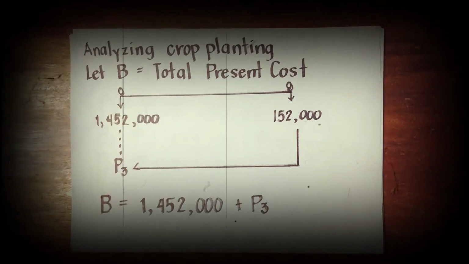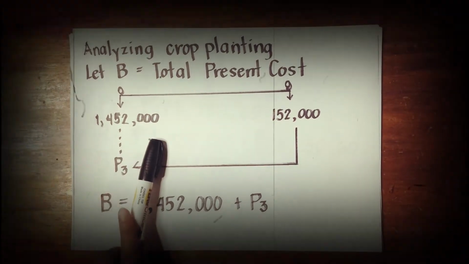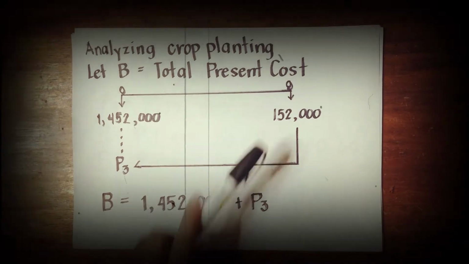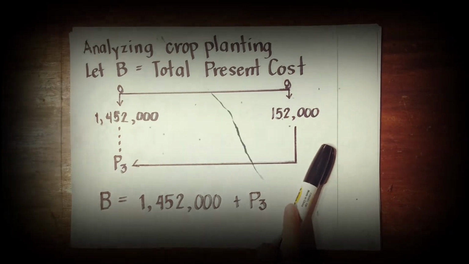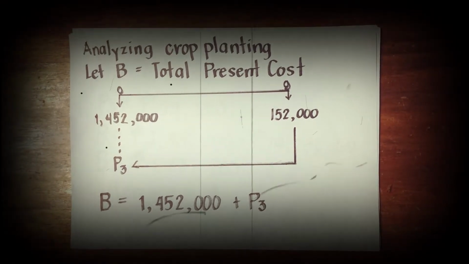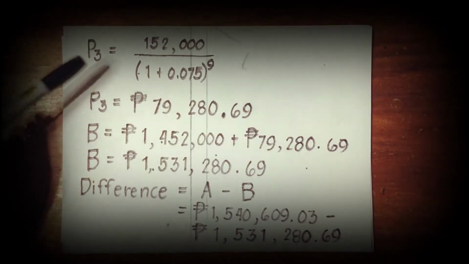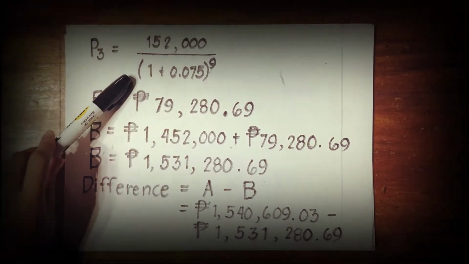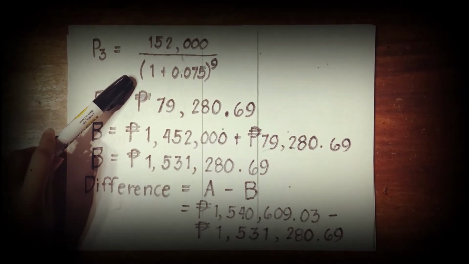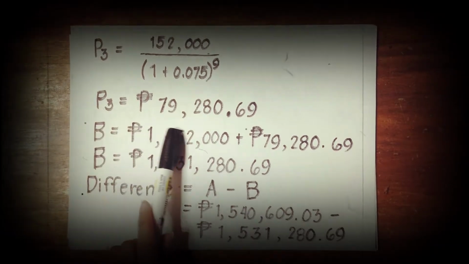The cash flow for crop planting at year 0, given the original cost, is 1,452,000, and at the end of the 9th year, there will be a maintenance cost of 152,000. From the cash flow, the equation will be 1,452,000 plus P sub 3. Substituting all the given values, P sub 3 is equal to 152,000 over the quantity of 1 plus 0.075 raised to 9. And P sub 3 will be equal to 79,280.69.